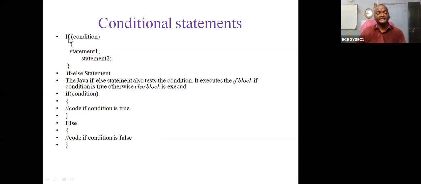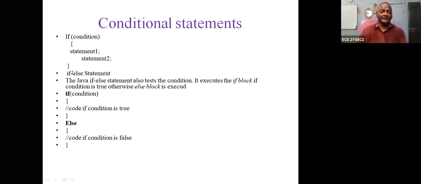So this is called an if condition. If the condition is true, then statement 1 and statement 2 should be executed, so the block is executed. Once the block is completed, it exits the block and the next statement is executed. You can understand this clearly as you are continuously executing programs.